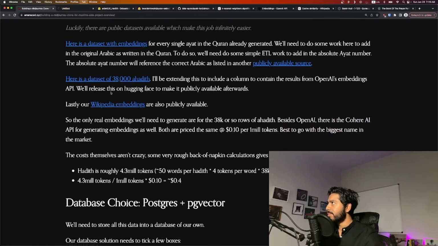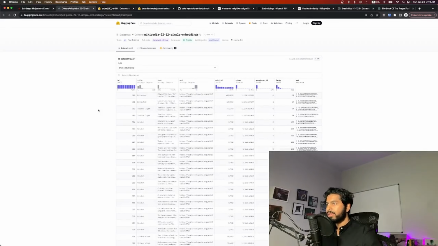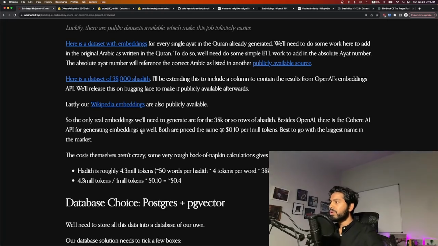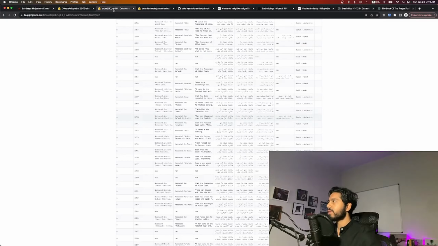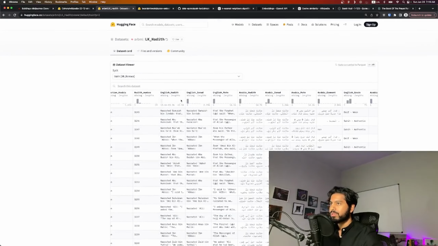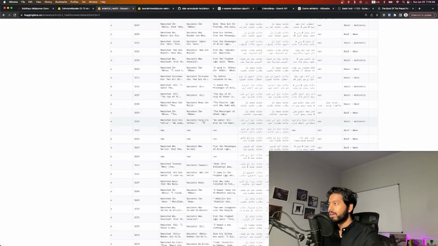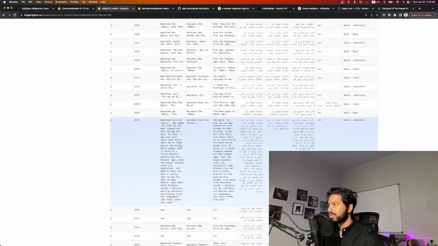Lastly, our Wikipedia embeddings, this is done. So we don't have to worry too much about this either. This is, again, something that we can throw into our database and get going. So the only real embeddings we'll need to generate are for these 38,000 or so, 34,000 rows of hadith. And we're going to do that on the English translations here.